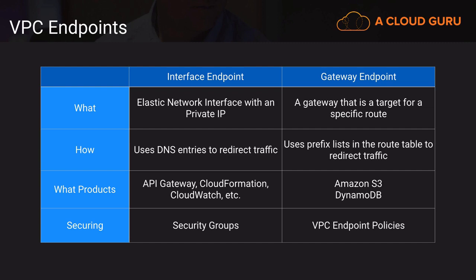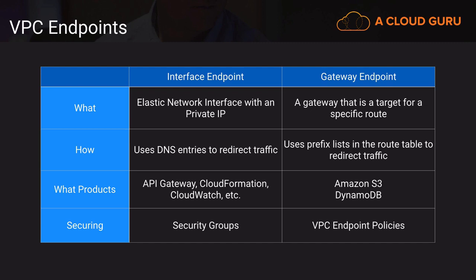Now, another main difference between the two different types of endpoints is how you can secure them. Interface endpoints use security groups, and security groups are just like the security groups that you use in normal VPCs or assigned to instances. Now, gateway endpoints use something called VPC endpoint policies, and they use the same syntax as an IAM policy, and you can define certain conditions in that policy.